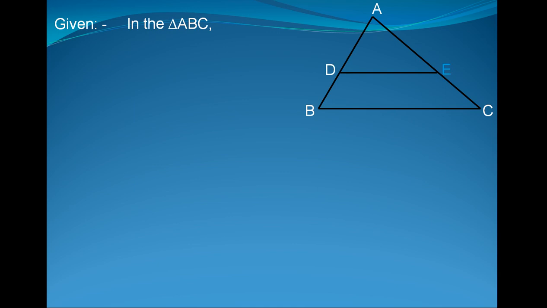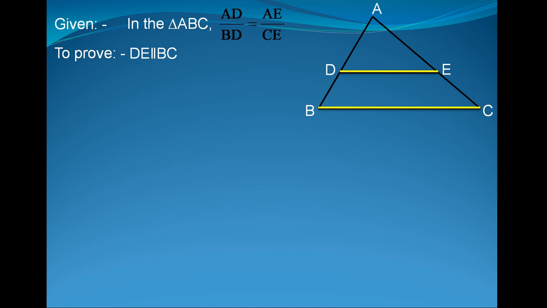Now what we are given: in triangle ABC, DE divides AB and AC in the same ratio, that is, AD upon BD is equal to AE upon CE. What we have to prove? DE parallel to BC. This we have to prove.